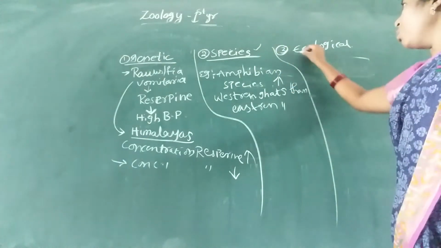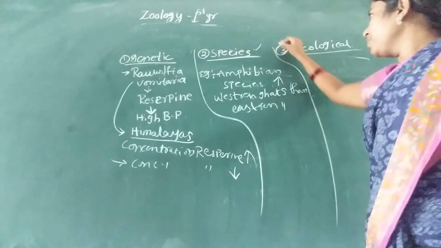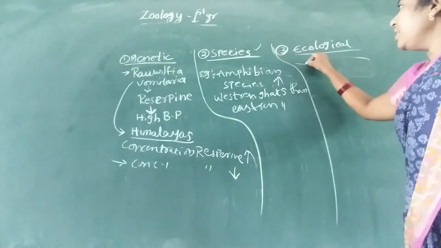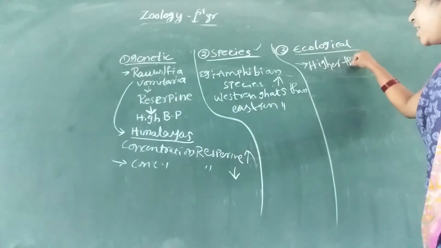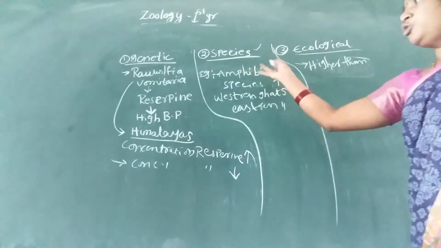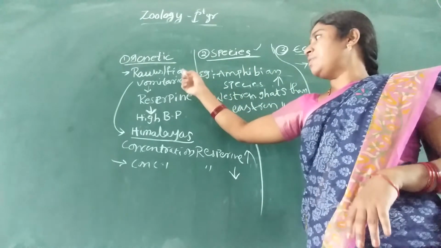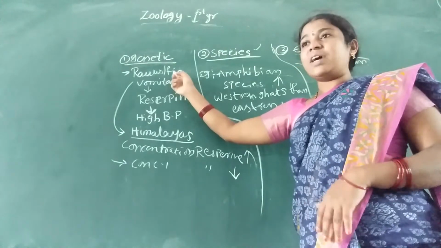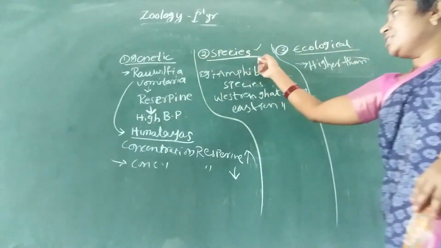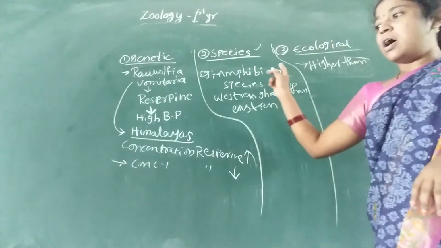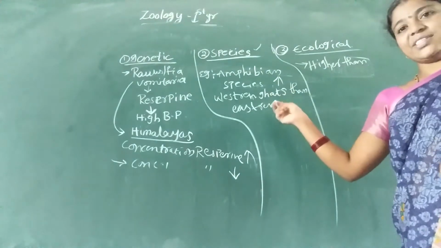And the last topic is ecological diversity. It is higher than the other two diversities. In genetic diversity we take only one species as an example, and in species diversity we take some species, like amphibians, which are only one class of species.